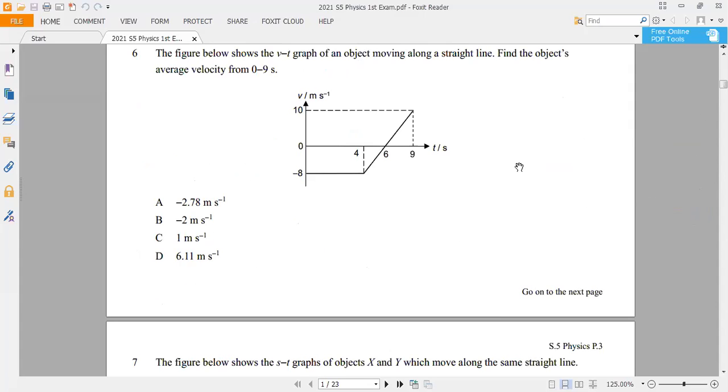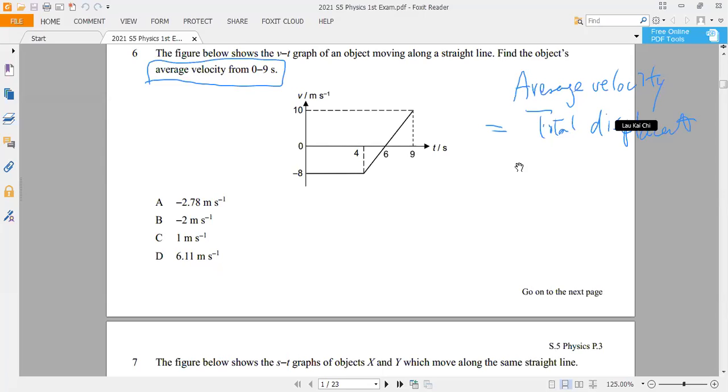Question 6. In this question we are looking for the average velocity. Before you do the question, you don't need to think that much. You just need to find the average velocity. It has a definition, which is equal to the total displacement divided by the total time. I guess all of you should be able to find that the total time is 9 seconds, but the total displacement should be these two areas.